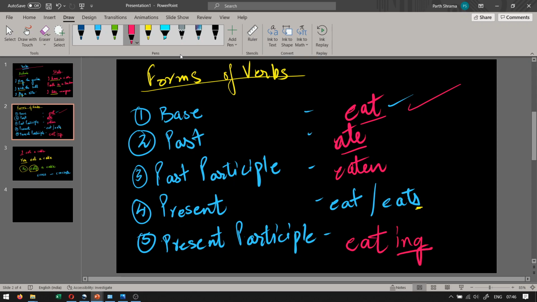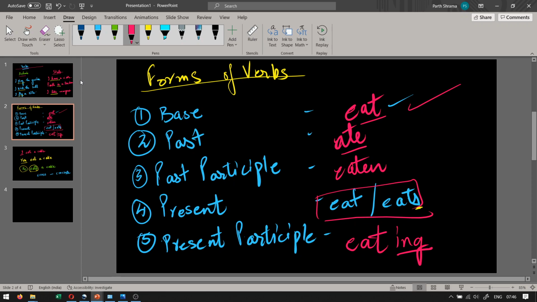Okay, that's simple. Eating, walking, crossing, flying. Okay, I didn't know why I wrote this in a different color, but it looks different, right? So I think all of you understood what the 5 forms of verbs are.